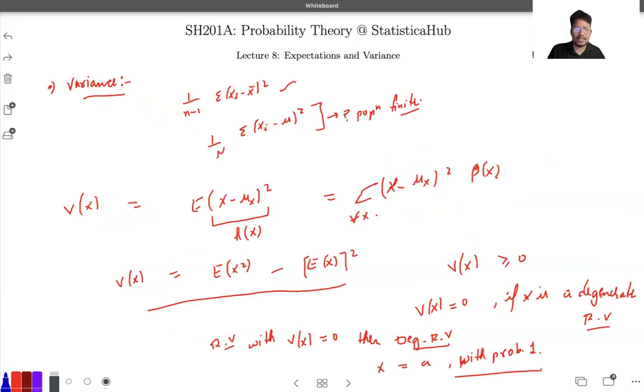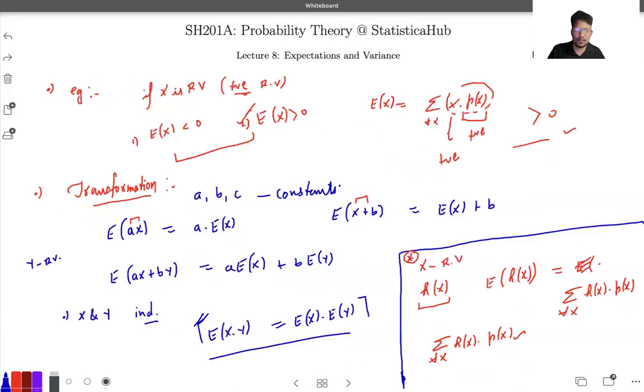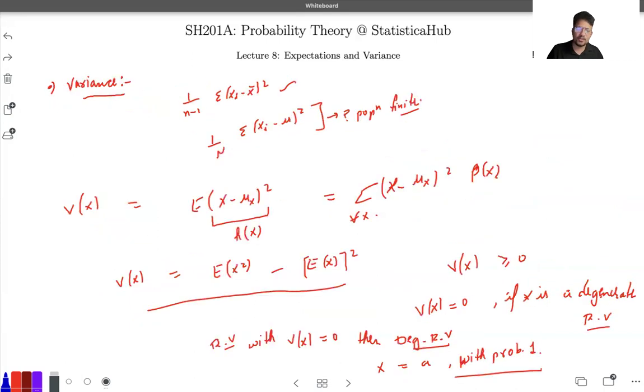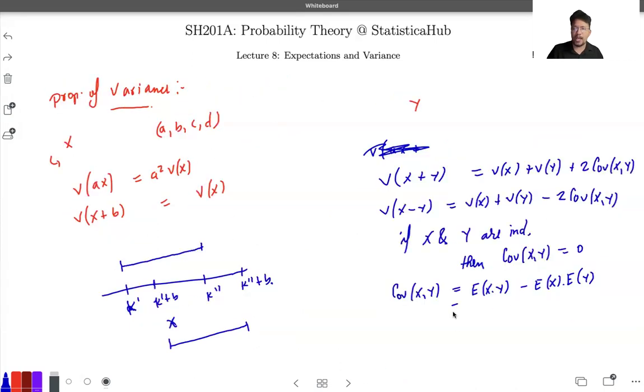In the previous slide, I wrote that for independent random variables, the expected value of x times y is simply expectation of x times expectation of y. Applying this here, I get expectation of x times expectation of y minus expectation of x times expectation of y, which is 0.